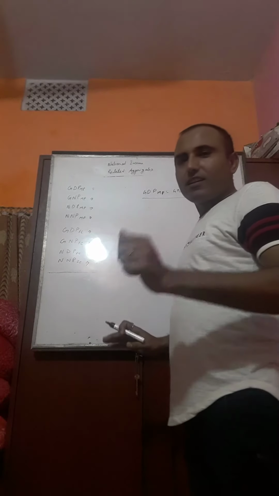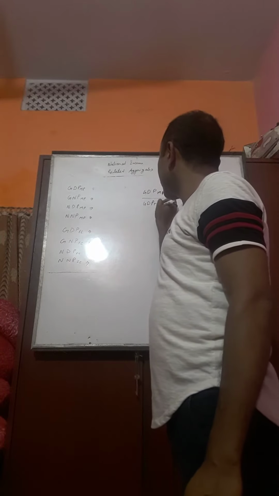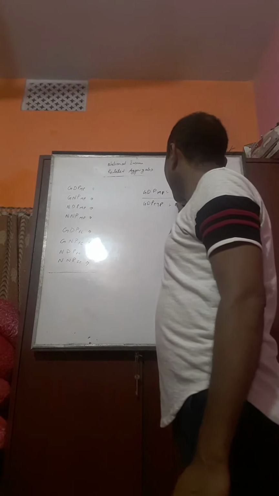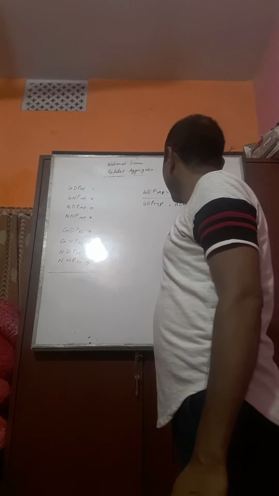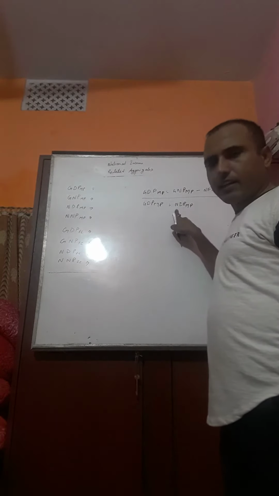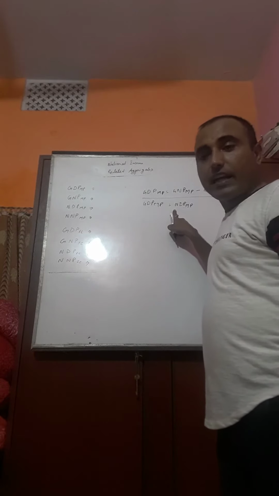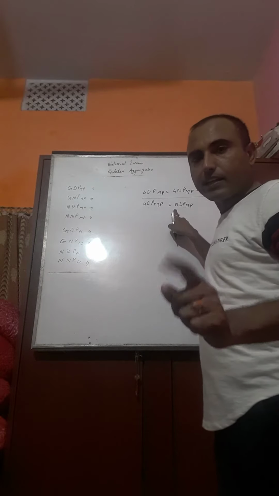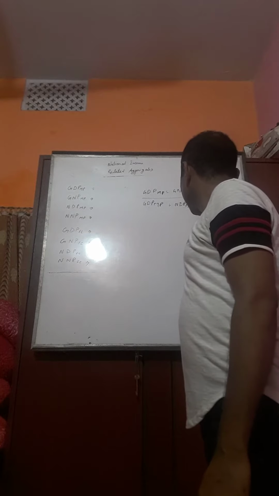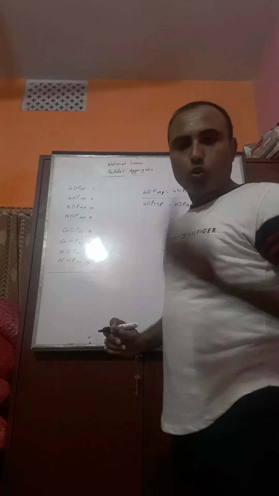Next, suppose we have to calculate GDP MP with the help of NDP MP. First G and N, left hand side G, right hand side N. N for net, so plus depreciation, because net is smaller than gross.